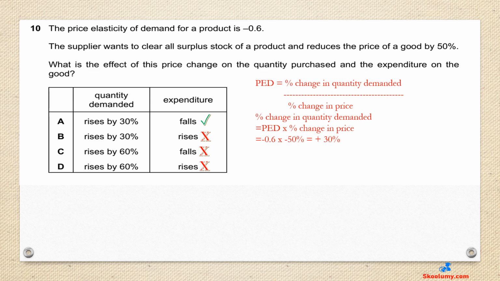For this question, PED is inelastic because 0.6 is less than 1. A reduction in price, 50%, is more than the rise in quantity demanded, 30%. This means consumer spending on the product falls since the reduction is more than the increase.